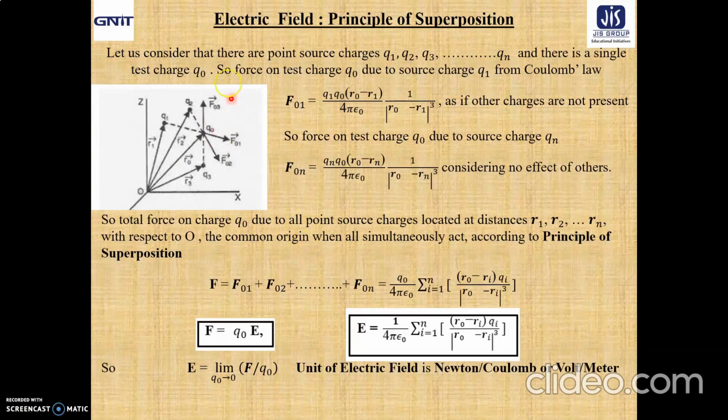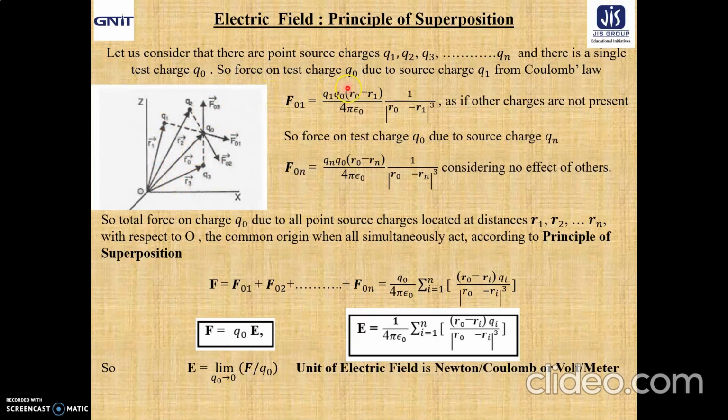As I already mentioned, we are considering the point source charges q1, q2, q3 to qn, which you can take anywhere. And there is a single test charge, say q0, and they are placed at position vectors r1, r2, r3 and r0.